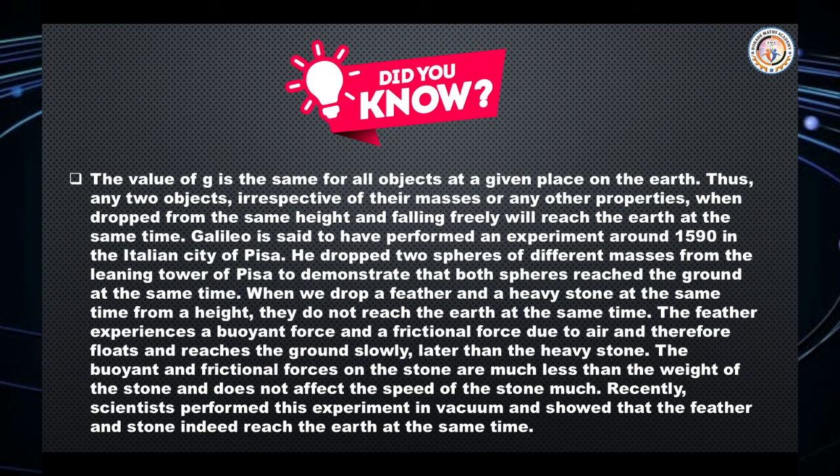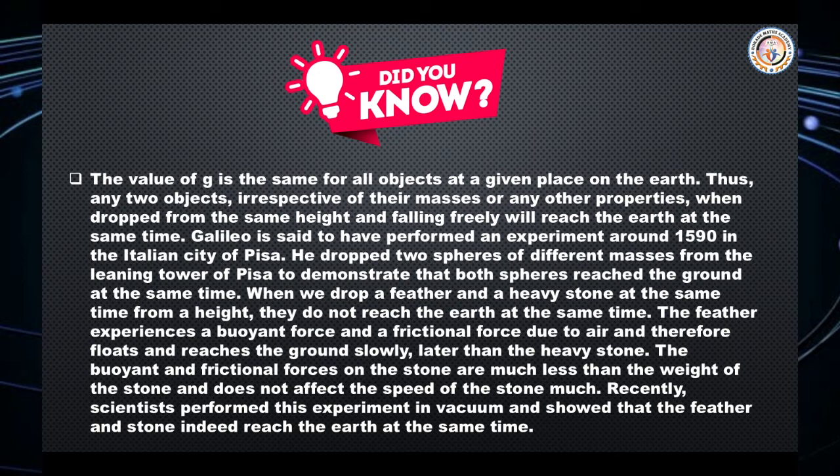When we drop a feather and a heavy stone at the same time from the same height, they do not reach the earth at the same time. The feather experiences a buoyant force and a frictional force due to the air, therefore floats and reaches the ground slowly.